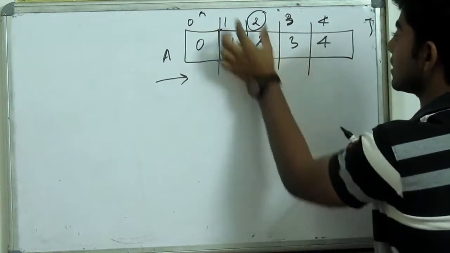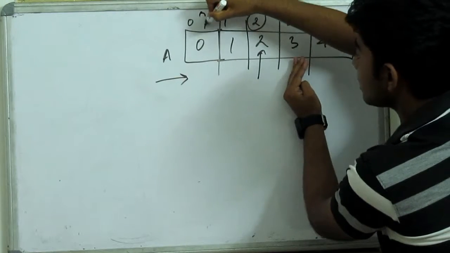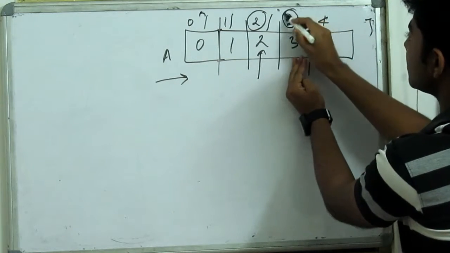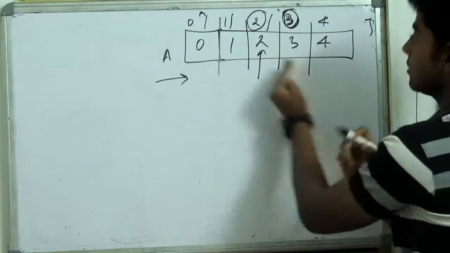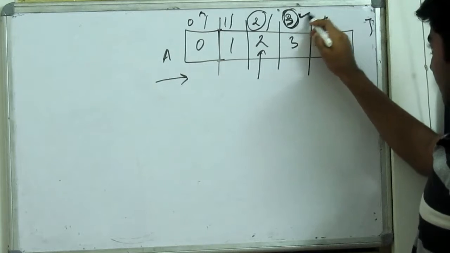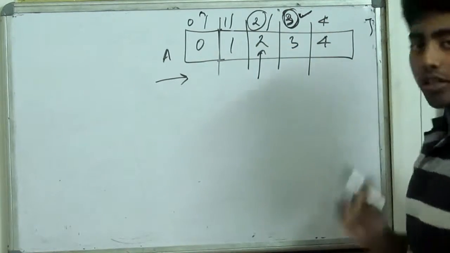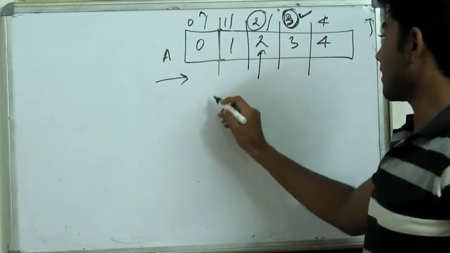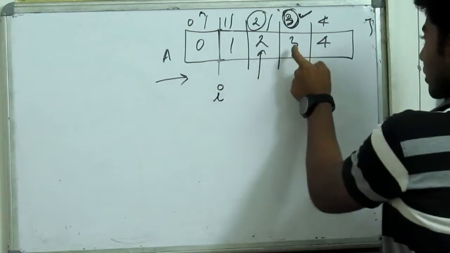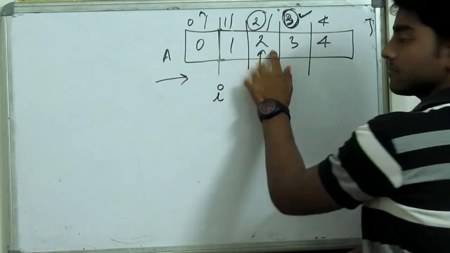Then how many cells I have to cross is the same as the index. I will have to cross these 3 cells. So in general, if I is the index, in order to reach this I have to cross I number of cells.